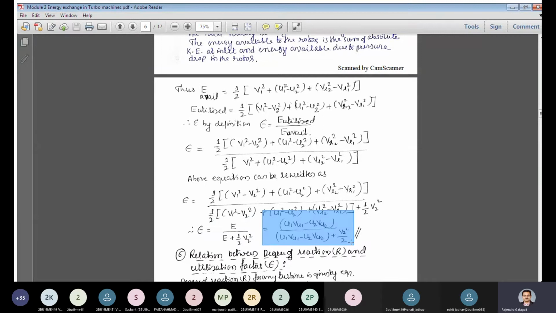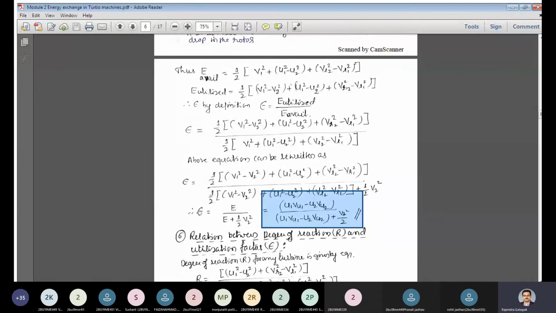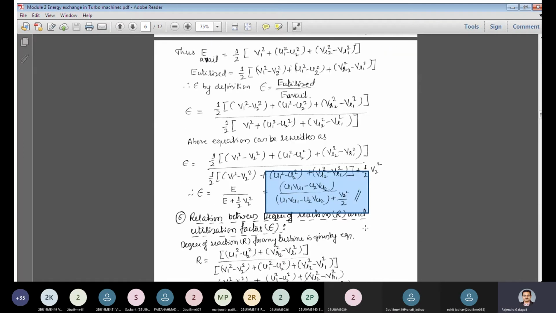So that is how the utilization factor is given by this equation: U1 VU1 minus U2 VU2 divided by U1 VU1 minus U2 VU2 plus V2 square by 2. So this is the general form of the Euler turbine equation. This is the energy term. So if you are asked to write an expression for the utilization factor, you are going to write this expression. Okay, define utilization factor. So write an expression or derive an expression for the utilization factor.